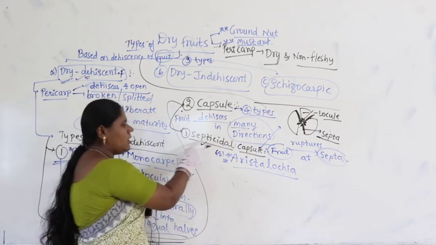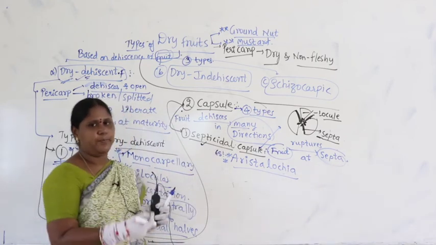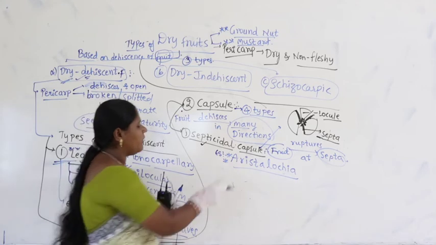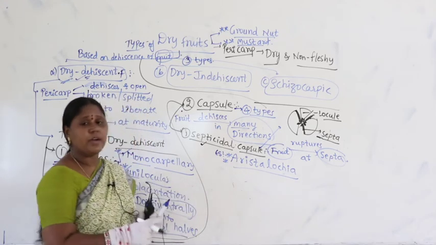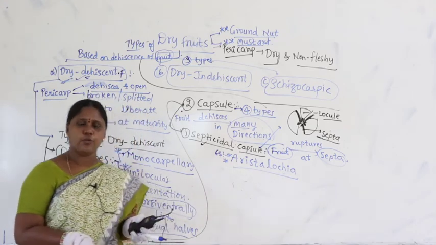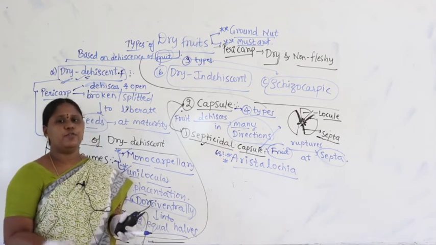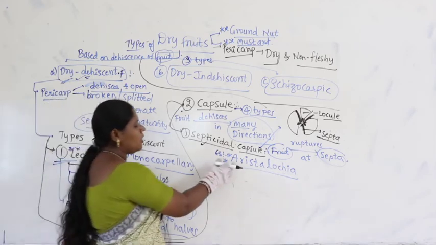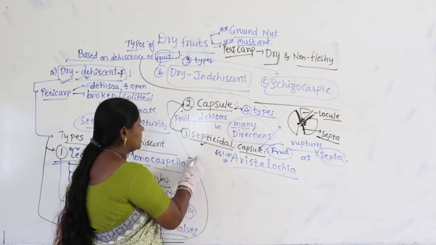Septi means septa, cidal means exactly on the side. Septicidal. Where do you find such type of dehiscing of fruit? Dehiscing means breaking of fruit. Example, Aristolochia. Now, come to the second part.